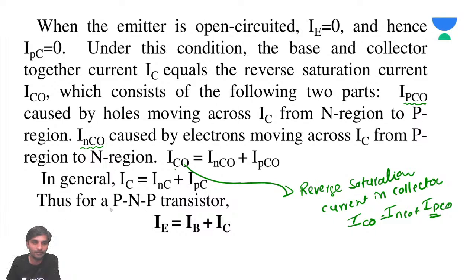Thus, for a PNP transistor, remember this, the emitter current IE is always equal to the base current and collector current. Remember this, very, very important. Emitter current is always equal to base current plus collector current.